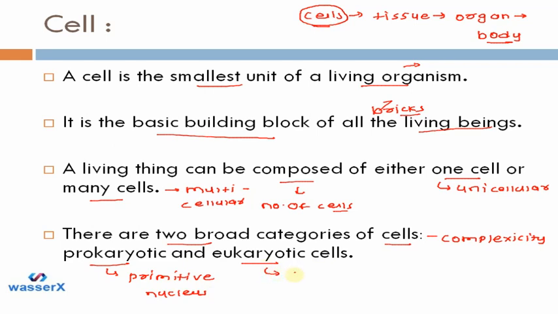While in eukaryotic cells, we see a well developed nucleus and some cell organelles like endoplasmic reticulum. These organelles are not present in the prokaryotic cell. So when we study the cell, we study them on two bases. First, the number of cells in the organism's body, and second, the complexity of the organism's body.